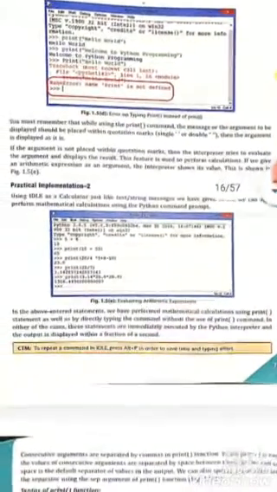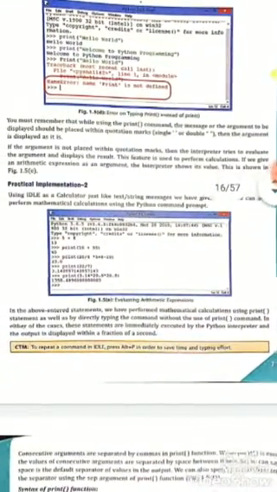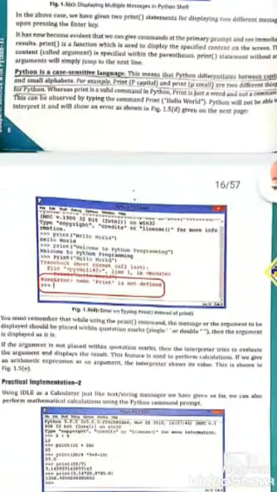Now here is a practical implementation. You must remember that while using the print command, the message or the argument to be displayed should be placed within quotes, single or double. Then the argument is displayed as it is.